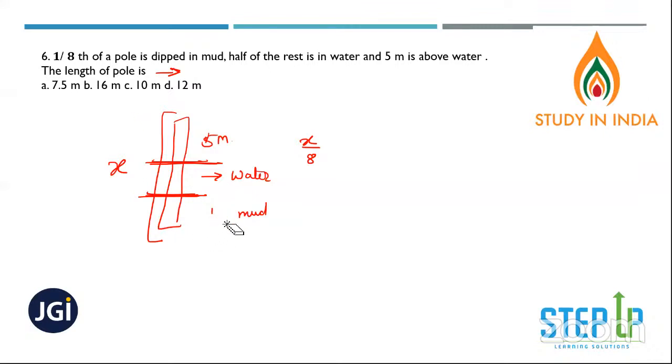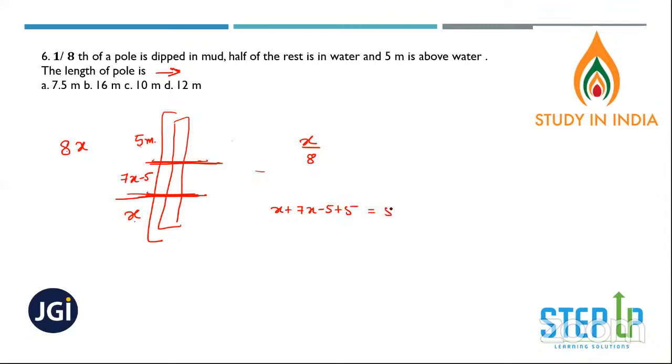Or else let's do one thing that would be easier. Assume that the entire pole is 8x. So 1/8 will be x part, and this is 5 meters. So can I say this is 8x minus x, 7x, and this part will be 7x minus 5, right? So the answer will be x plus 7x minus 5 plus 5 is equal to 8x. We are getting it right in this way. So now let's see